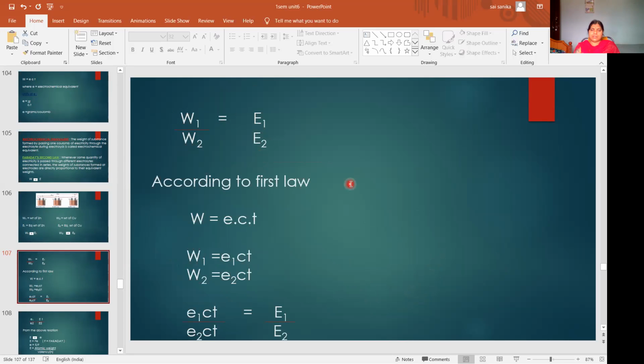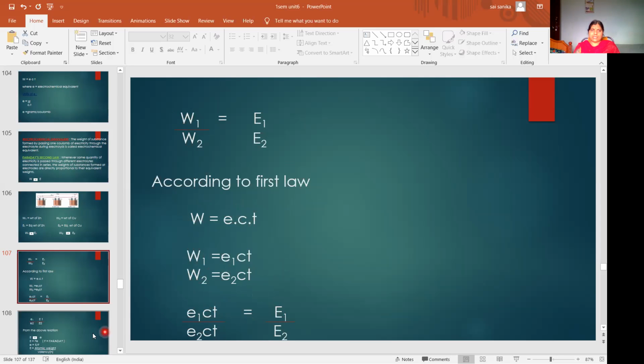Then according to the first law, what is W? W is equal to ECT. The weight of substance is equal to electrochemical equivalent into current into time. So W1 is equal to E1 CT and W2 is equal to E2 CT. You have to substitute these values here. So E1 CT by E2 CT is equal to E1 by E2.